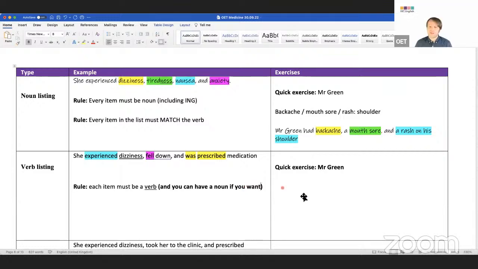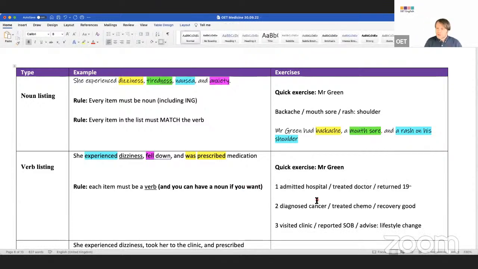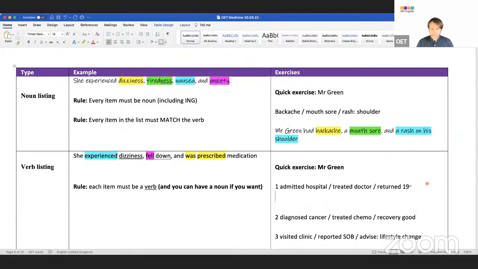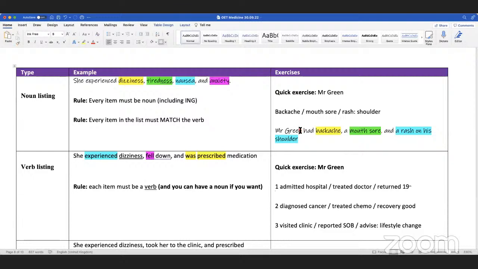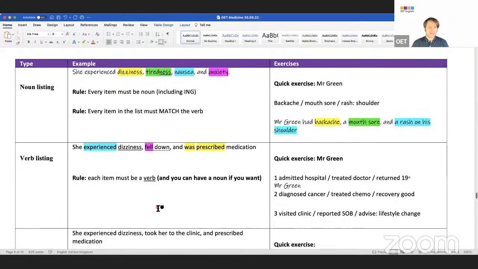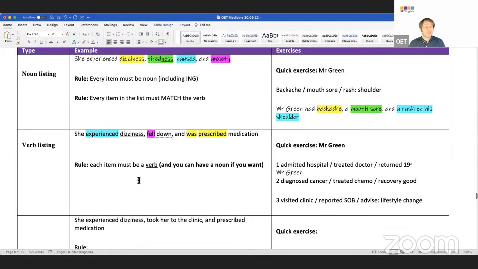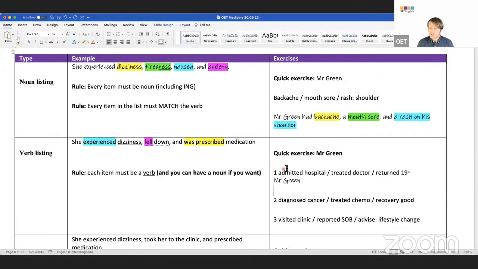Okay, so let's try and do some exercises. Aditi, I know you've done this before, and we can have Gabby as well. Will you say hello? I want to tell you about the same subject. It is very important when we do a listing. Well, no, you can change the subject if you want.